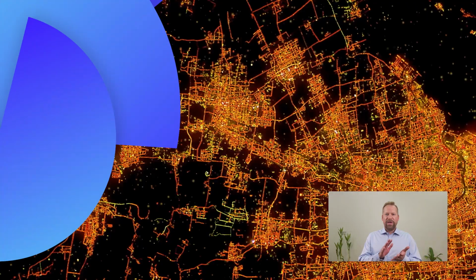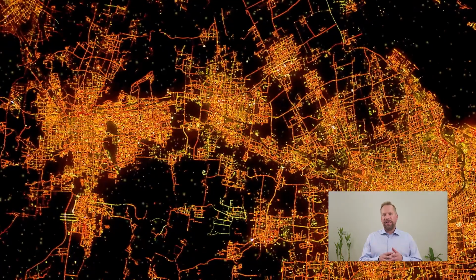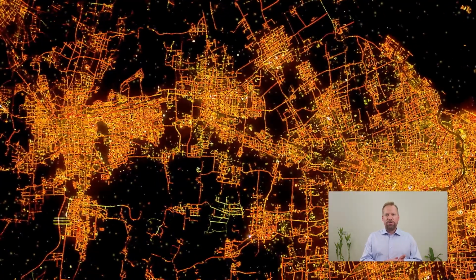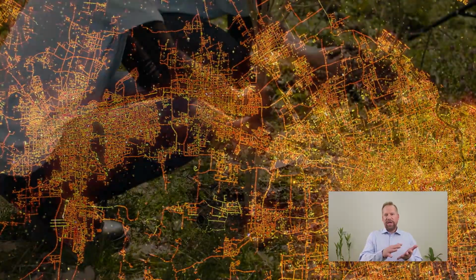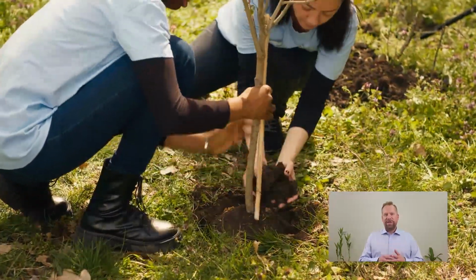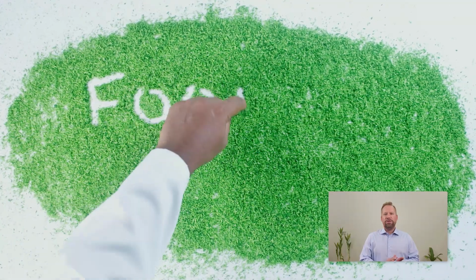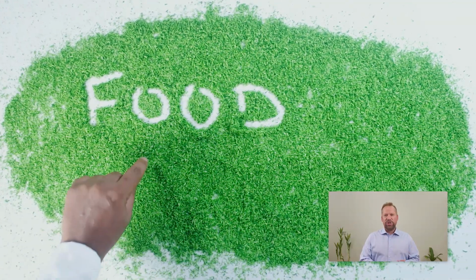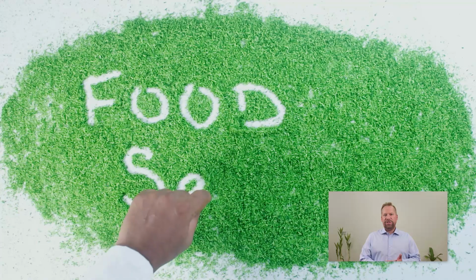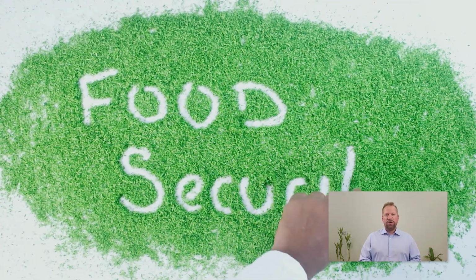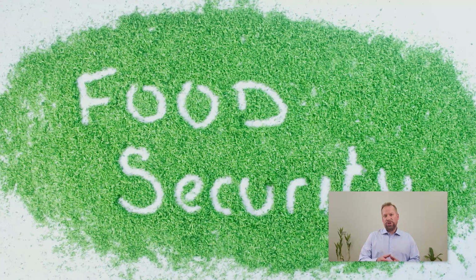For example, it can help mitigate urban heat islands by identifying vulnerable neighborhoods using temperature and land cover data, guiding cooling initiatives like tree planting. It can also improve food security by predicting crop yields based on vegetation indices, precipitation, and soil moisture, allowing for better resource allocation and early warnings of food shortages.